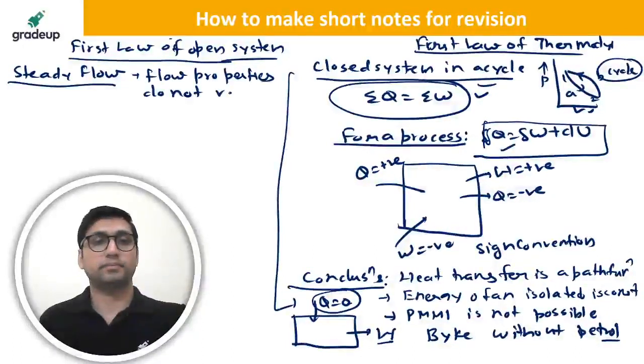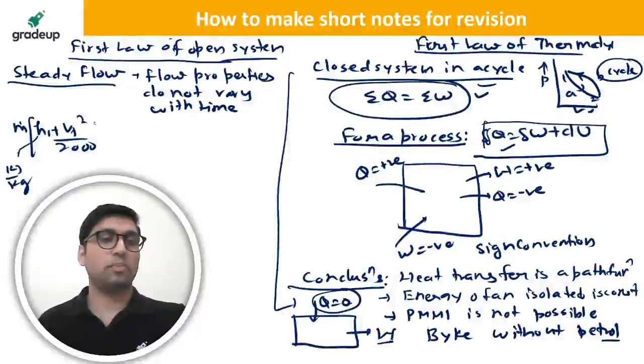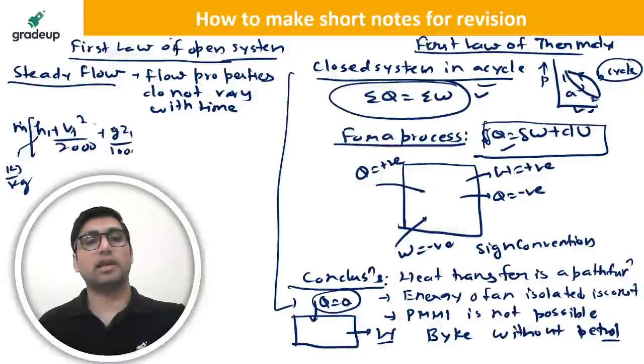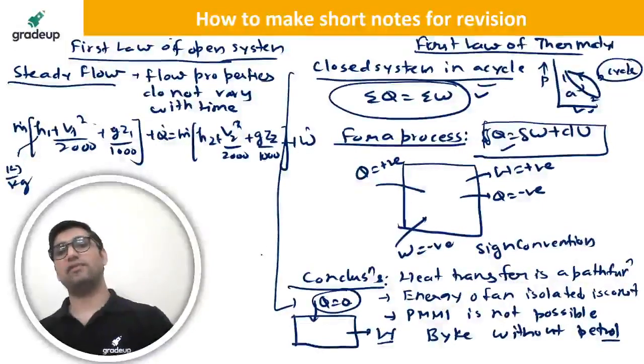For this, the equation is m dot of (h1 plus v1 squared by 2000 plus g z1 by 1000) plus Q dot is equal to m dot of (h2 plus v2 squared by 2000 plus g z2 by 1000) plus work or power output. Why 2000? Because if h is in kJ/kg, then to make this also in kJ/kg you have to divide by 1000. This is kinetic energy, this is potential energy. This is the steady flow energy equation you have to remember.